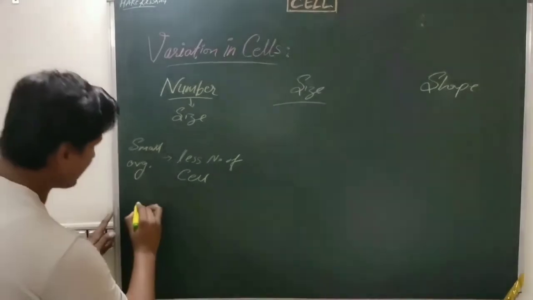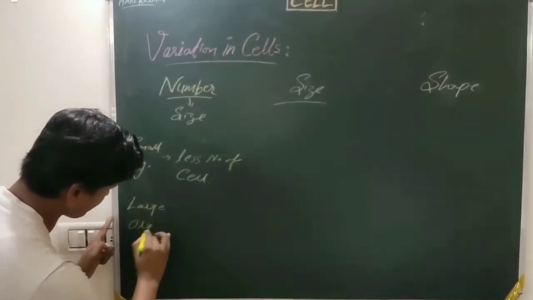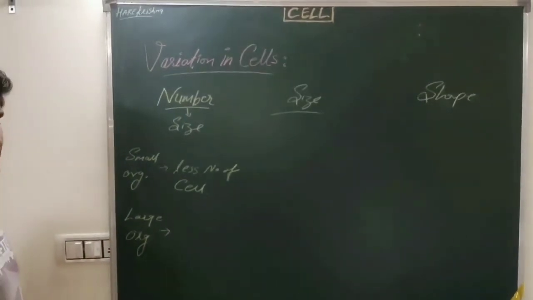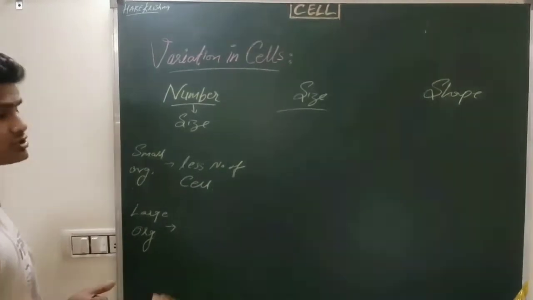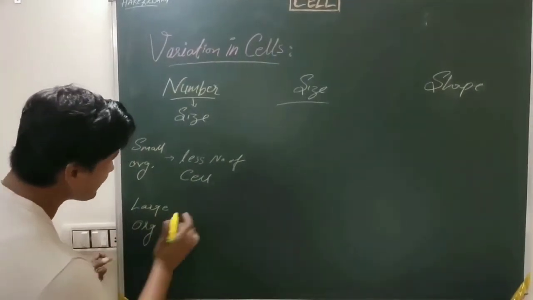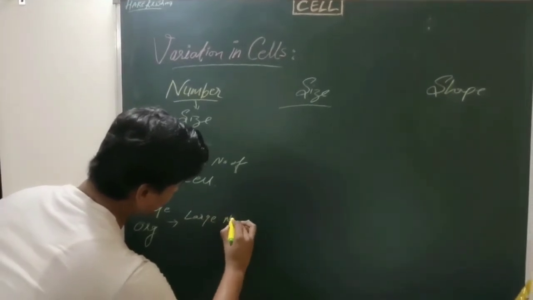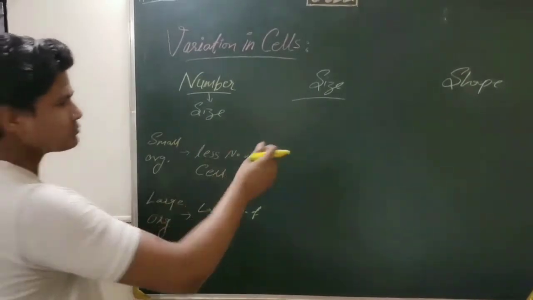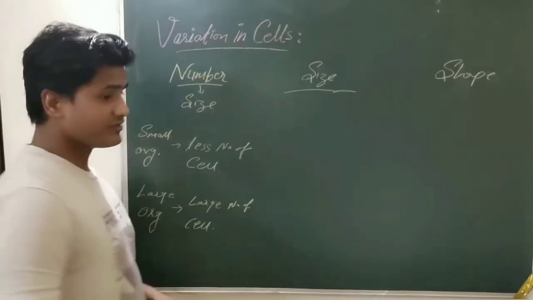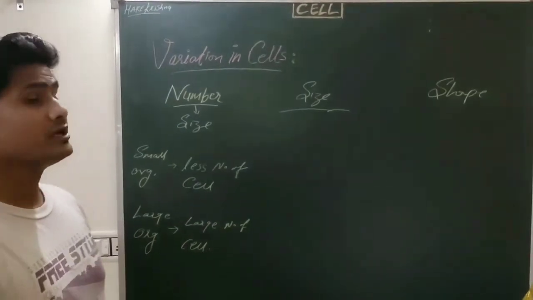On the other hand, large organisms like a banyan tree, a whale and many more large animals have trillions of cells. So we can say large organisms have a large number of cells. If we come to size, the living organisms such as plants and animals may be of various sizes.